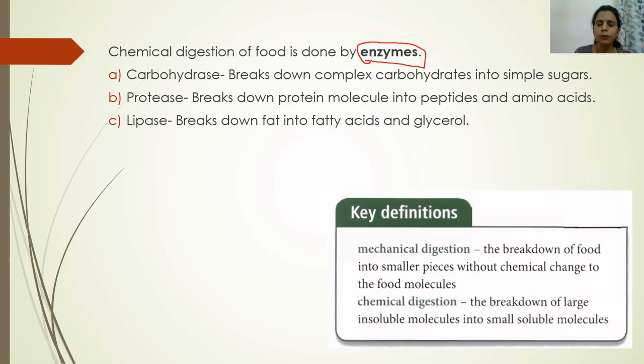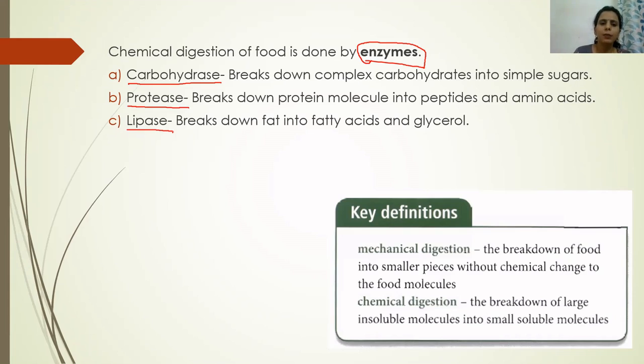Because we eat so many things in a day, the process of chemical digestion is always done by enzymes. Now there are three major categories of enzymes. We know that there are three nutrients present in food which require digestion: carbohydrates, fats and proteins. So there are three categories of enzymes which help in digestion of these. Enzymes which help in digestion of carbohydrates are known as carbohydrases. Enzymes which help in digestion of protein are called protease. Enzymes which help in digestion of fat are known as lipase.